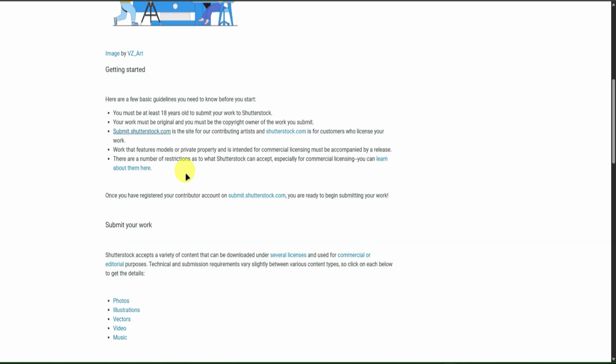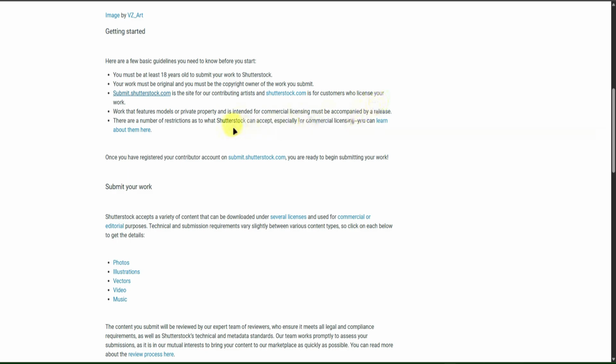Moving on, work that features models or private property and is intended for commercial licensing must be accompanied by a release. And then there are a number of restrictions as to what Shutterstock can accept, especially for commercial licensing. You can learn about them here in this link right here.